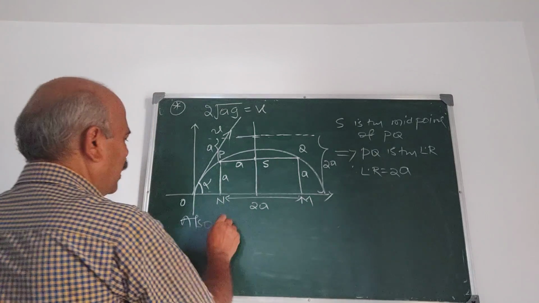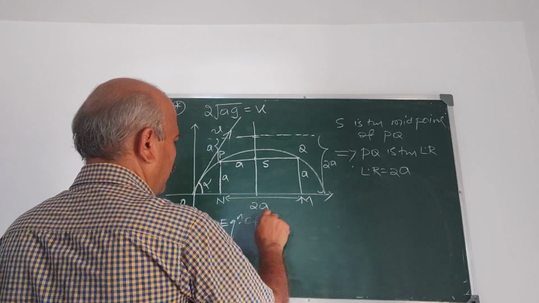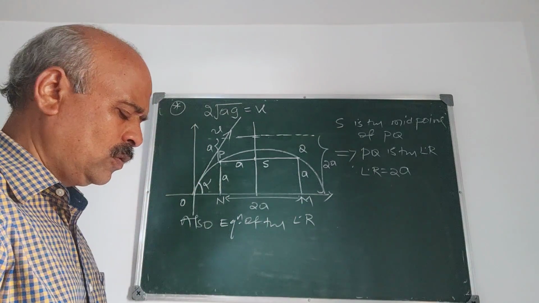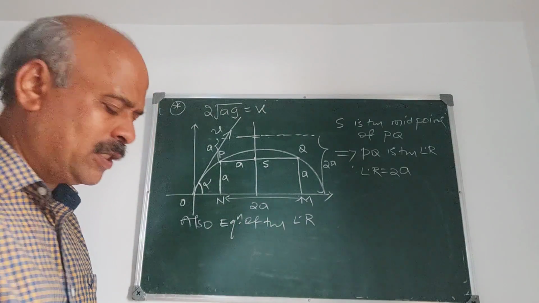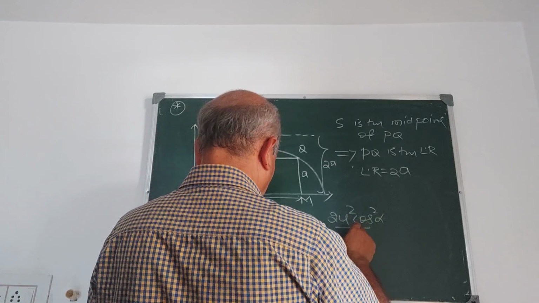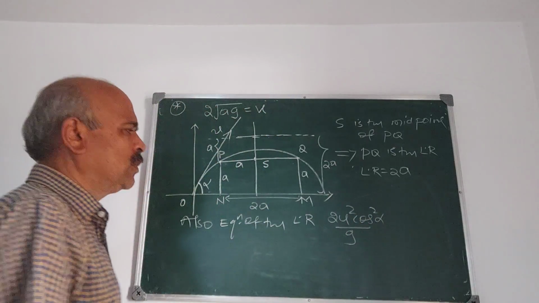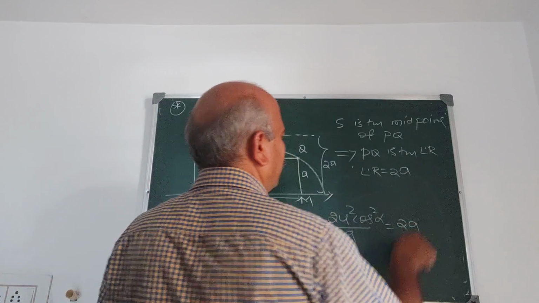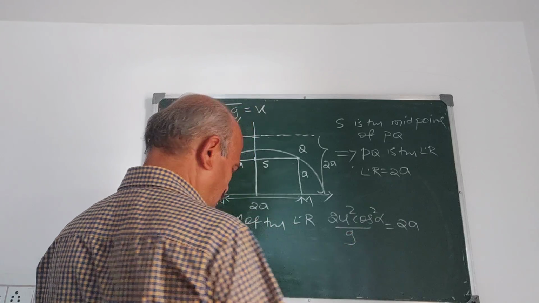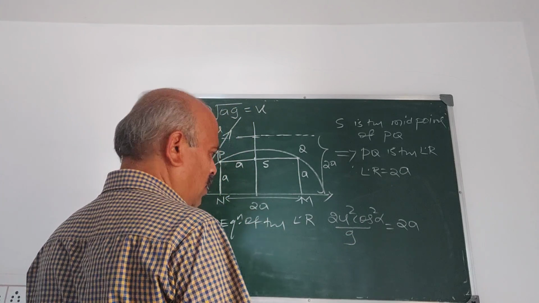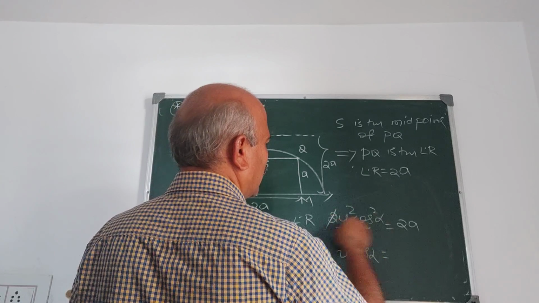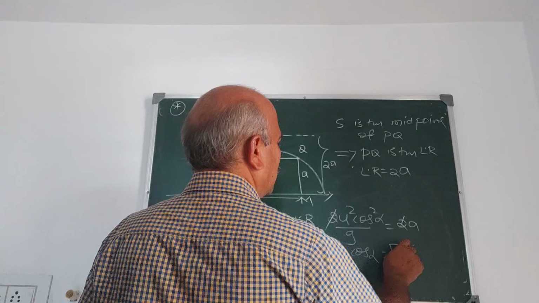For that we use the equation of the latus rectum, which is 2u square cos square alpha upon g. But it is given as 2a. Therefore, can I write u cos alpha, the 2 cancels, is root of ag.